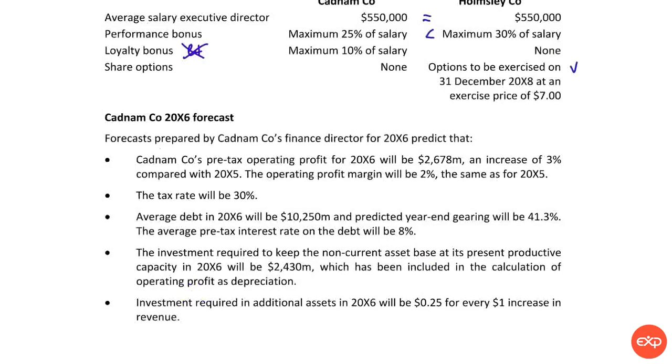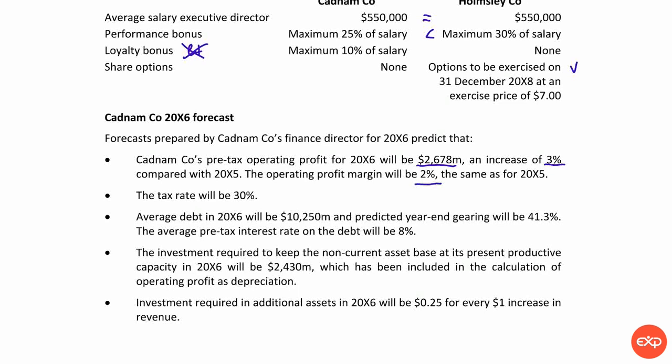So the forecast says that Cadnam Company's pre-tax operating profit for 2016 will be 2678, an increase of 3% compared with the previous year, and operating profit margin will be 2%, and that was the same as for 2015. The tax rate will be 30%.